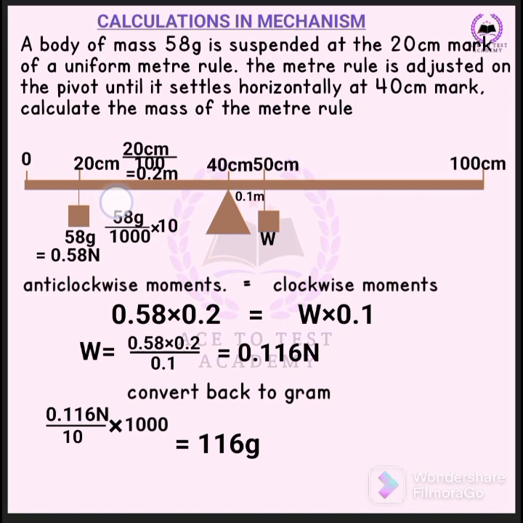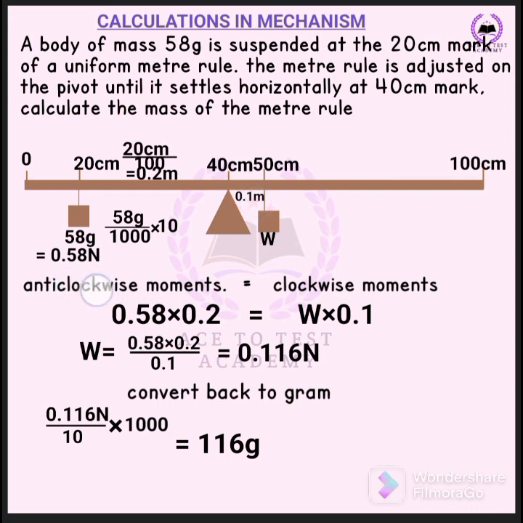So that's 58 divided by 1000 to convert to kilogram. Then we multiply by 10, the acceleration due to gravity. That's how you get 0.58 Newton. Concerning the distances, you have to convert centimeter to meter. That's 20 divided by 100, which is 0.2 meter. Also, between 40 and 50 is 10 centimeter, so we convert this 10 to meter by dividing by 100. That's 0.1 meter.